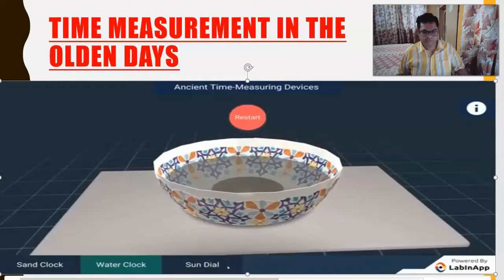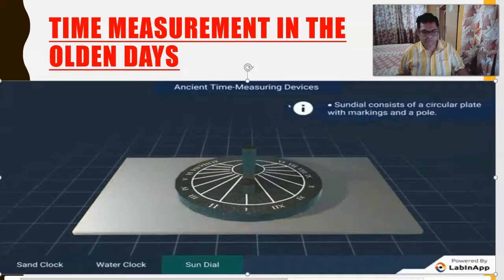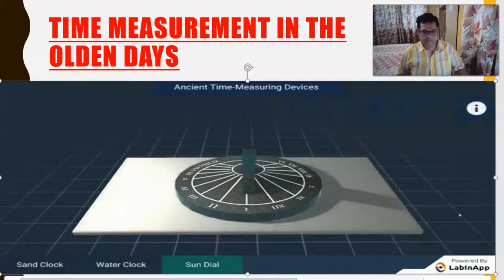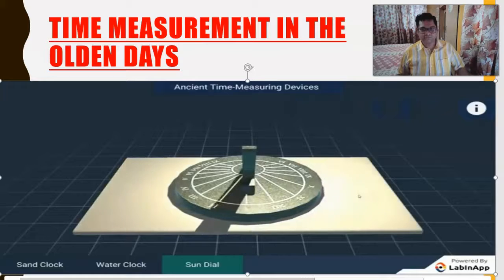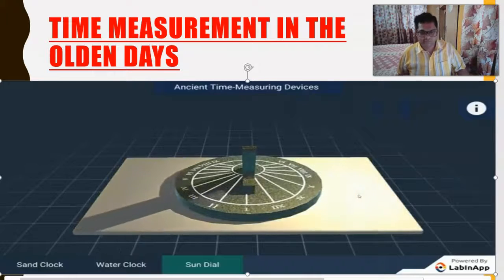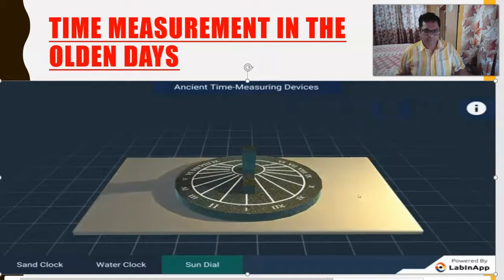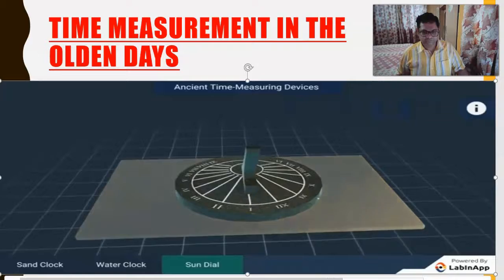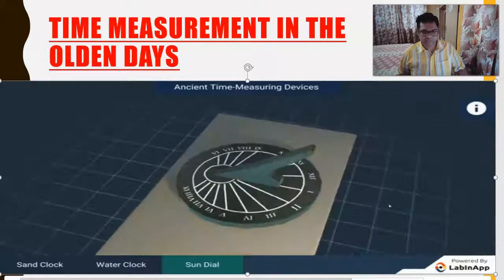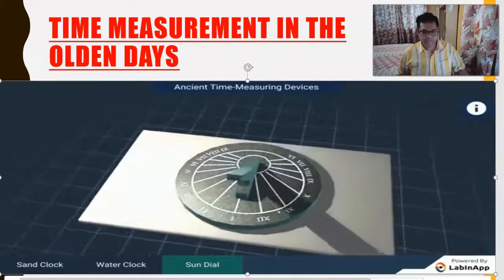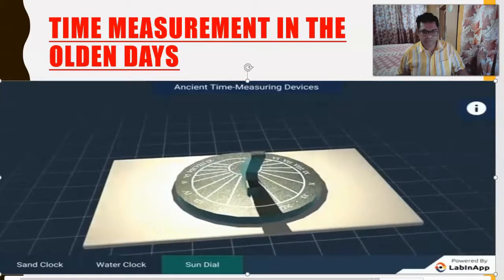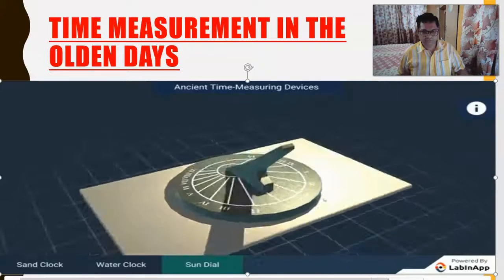Sundial consists of a circular plate with markings and a pole. It should be kept outside such that the sunlight falls directly on it. The shadow of the pole falling on the marking gives the time of the day. These are some of the devices used in different parts of the world before the pendulum clocks became popular.